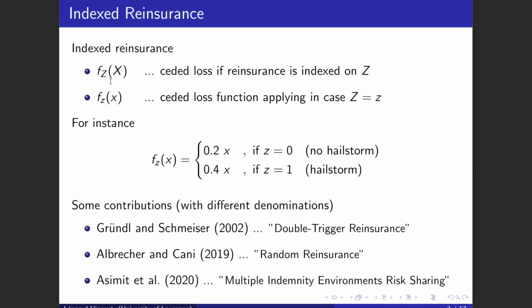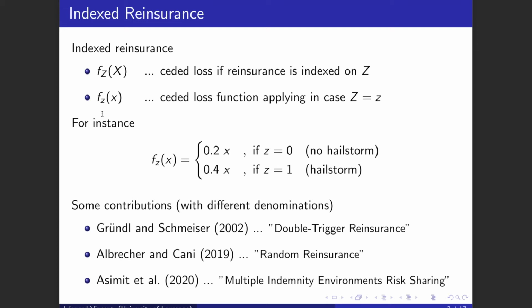Considering this, insurance companies sometimes purchase reinsurance treaties that are made dependent on some random variable related to their risk environment. Under such a treaty, the loss that is ceded to the reinsurer will not only depend on the total claim X, but also on Z. And in that case, we denote the ceded loss Fz of x, and thus f with index small z is the ceded loss function applying in the case the risk scenario small z realized.